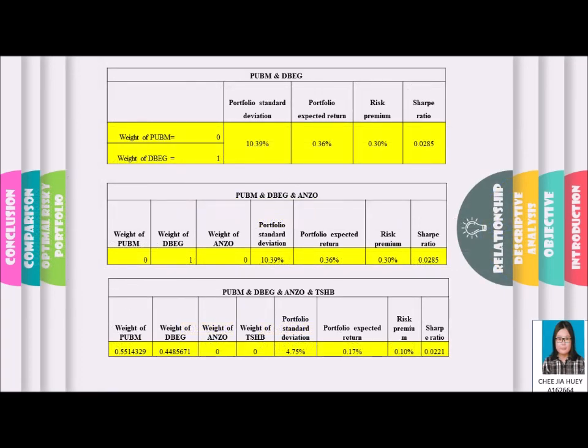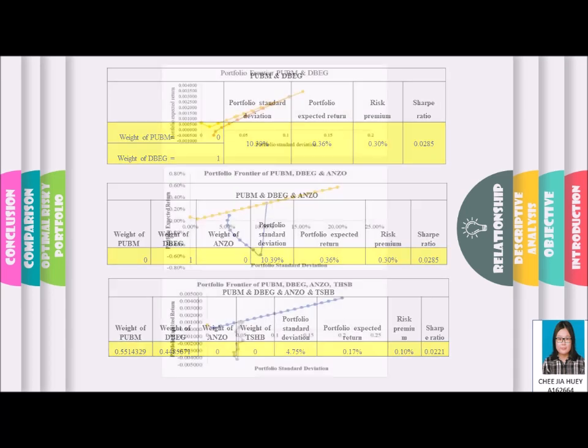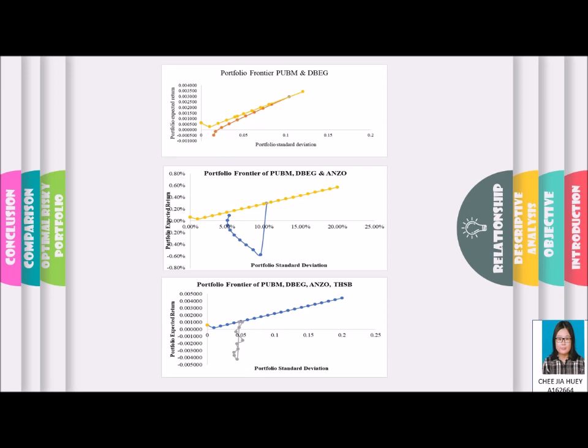The determination of the optimal risky portfolio is based on the past performances of the risky assets. Hence, the result obtained shows that regardless of the combinations of the risky assets in the portfolio, the optimal risky portfolio P is a portfolio fully invested in stock DBEG, as it is the only stock with positive average returns. Based on the Markowitz portfolio selection model, everyone will invest in P regardless of his or her risk aversion.